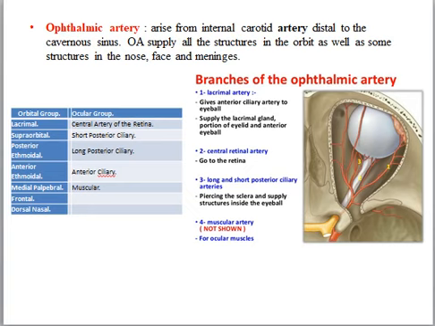Branches of the ophthalmic artery can be divided into orbital group and ocular group. In the orbital group, the various branches are lacrimal, supraorbital, posterior ethmoidal, anterior ethmoidal, medial palpebral, frontal, and dorsal nasal. And in the ocular group are central artery of the retina, short posterior ciliary artery, long posterior ciliary artery, anterior ciliary artery, and muscular artery.